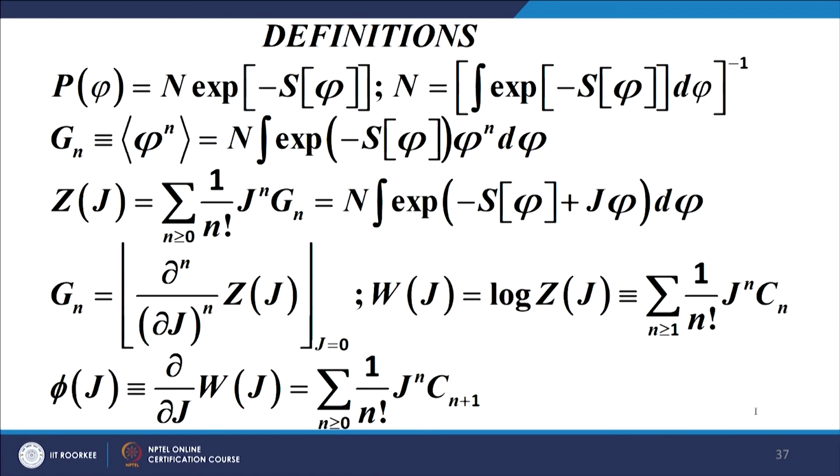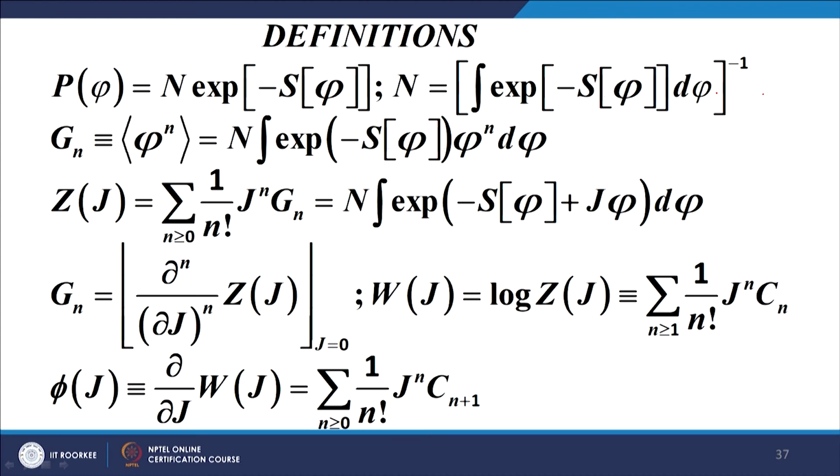The free theory is first of all, this slide gives us the basic terminology in a nutshell. The probability is given by N exponential minus S, where S is the action. Normalization is done in the way shown in the equation on the top right-hand side of your slide. The n-point green functions are defined as the moments of the distribution.